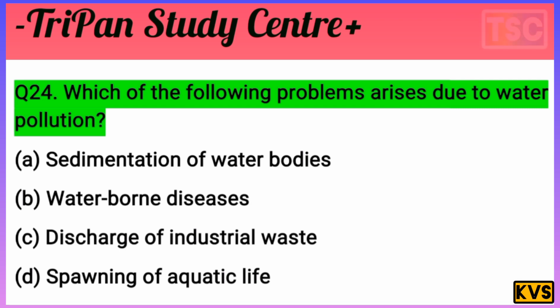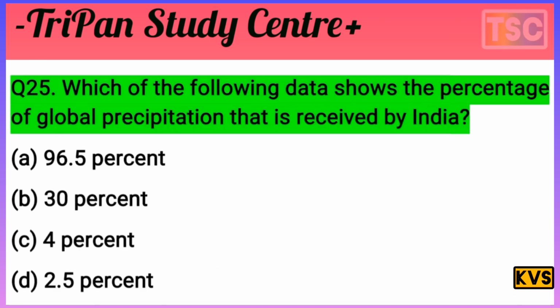And the next and last question arrives on your screen. It's an important question. Which of the following data shows the percentage of global precipitation that is received by India? The options are A 96.5%, B 30%, C 4%, D 2.5%.